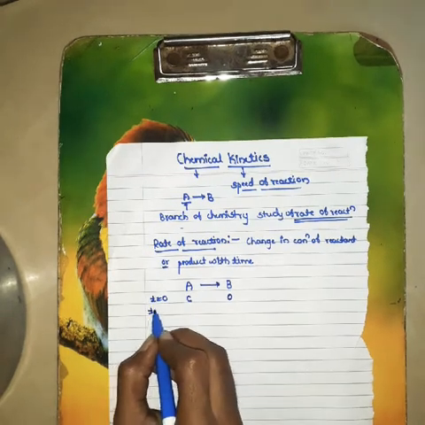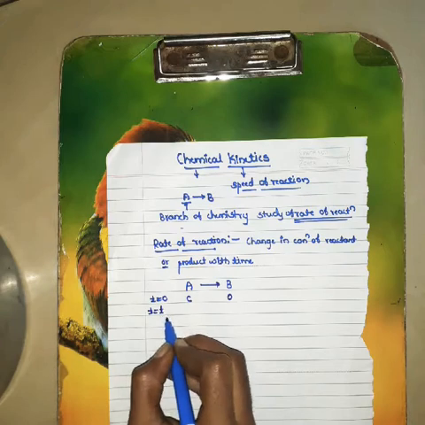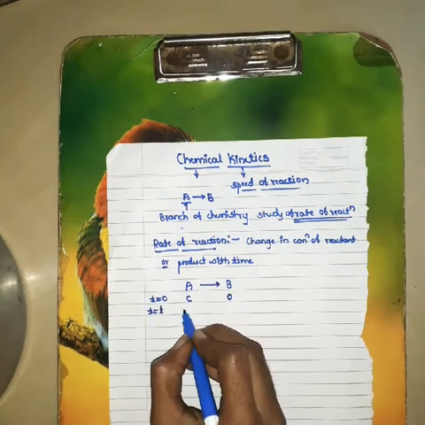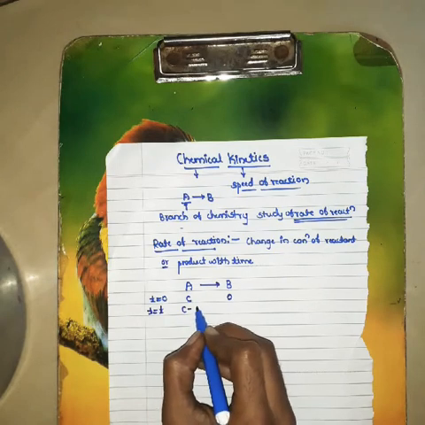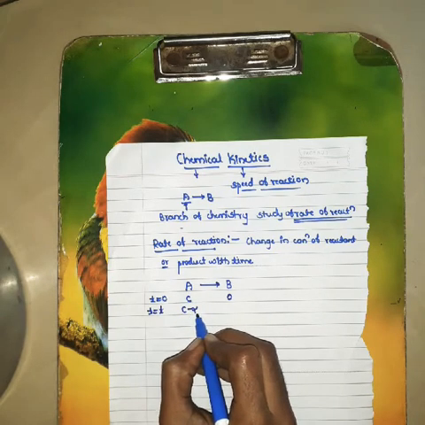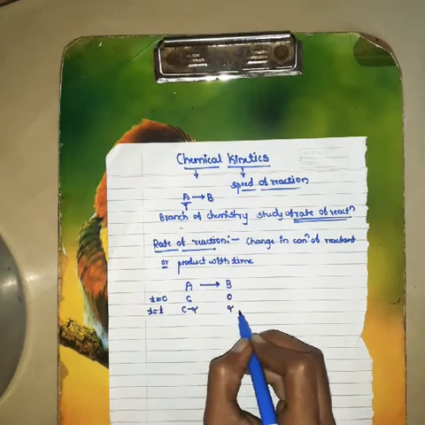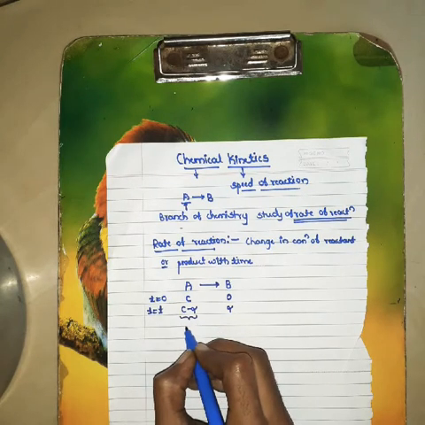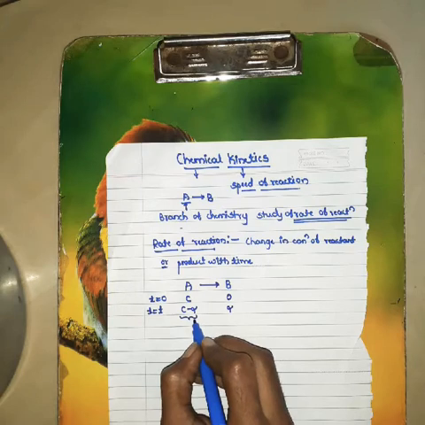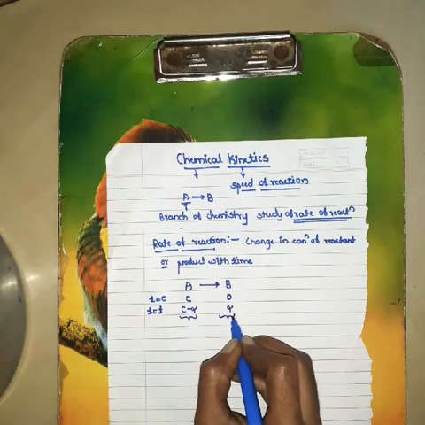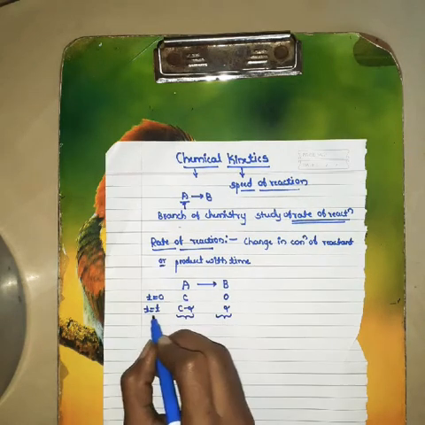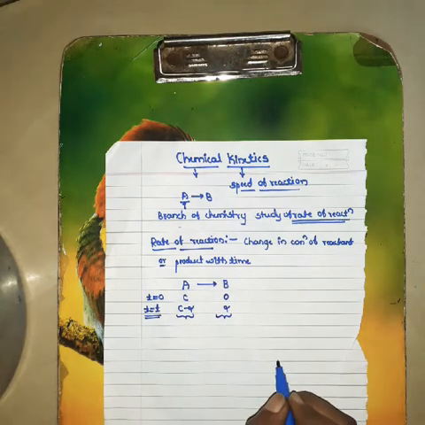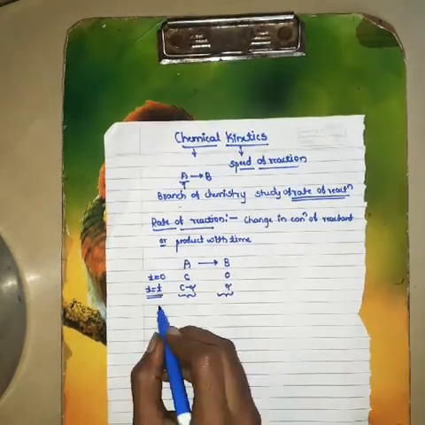After time t, after some time, there is formation of B. A reduces to C minus alpha, and alpha amount of B is formed. This is called the change in concentration. Change in concentration of reactant or product with time is called rate of reaction.